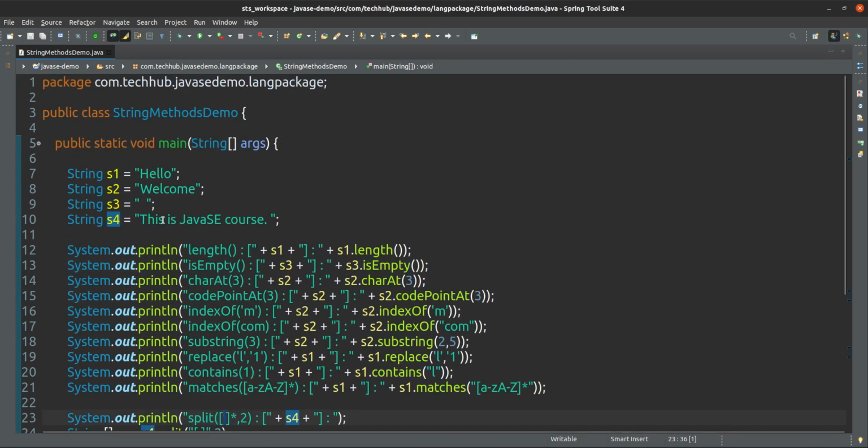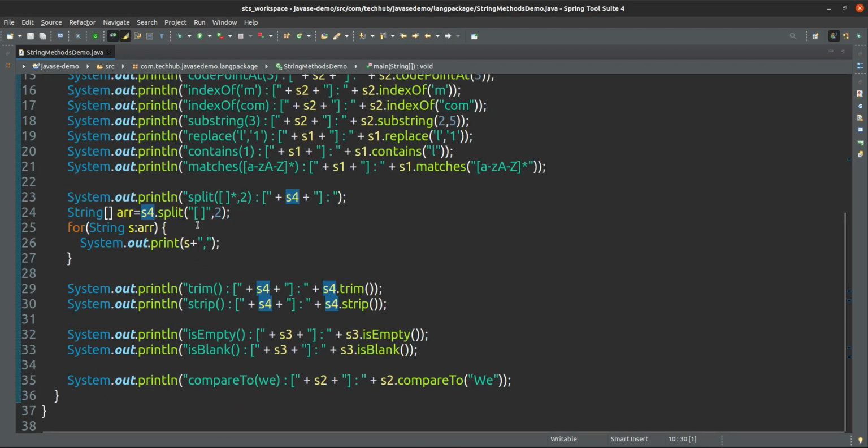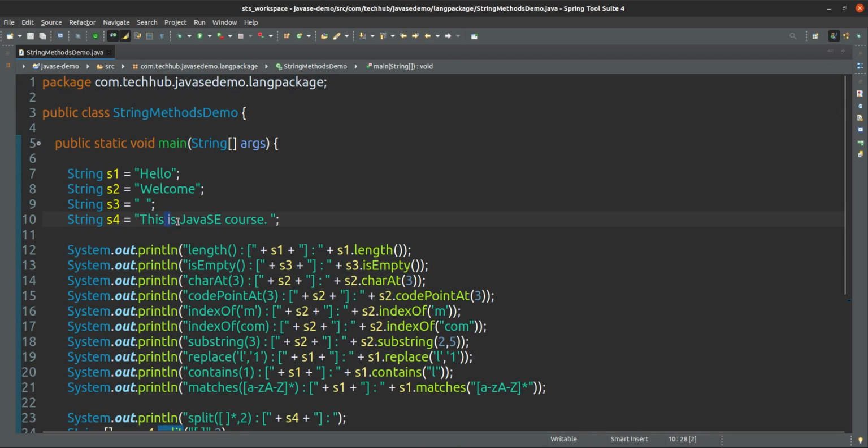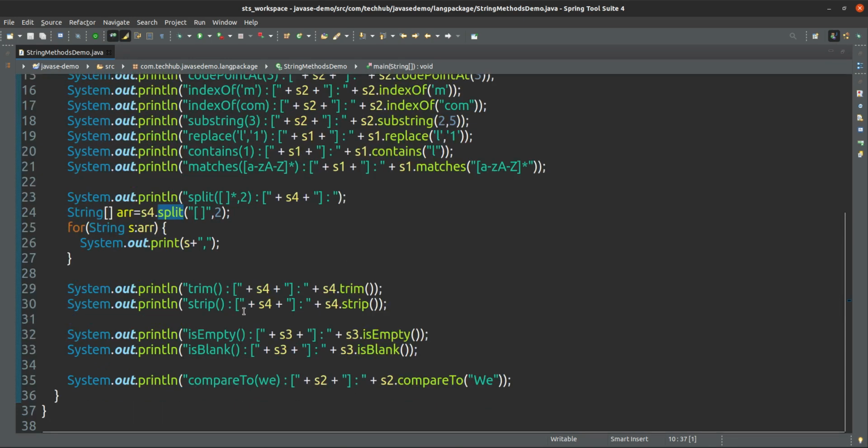After this one space is there, after this one space is there. So the split method will split the string into an array on the basis of white space, empty space, you can say.